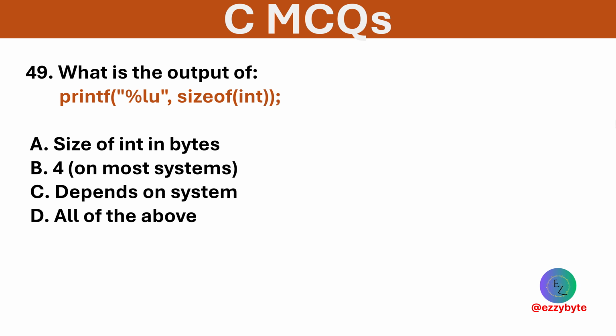What is the output of the following printf statement? Options are size of int in bytes, 4 on most systems, depends on the system, and all of the above. Option D is correct. Size of int depends on the system and compiler and is typically 4 bytes.